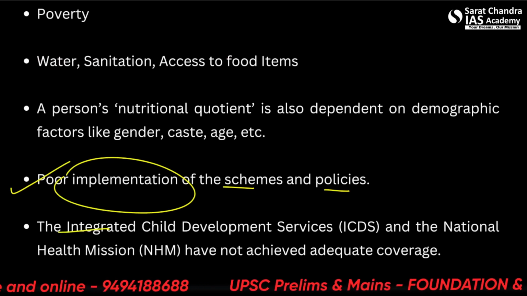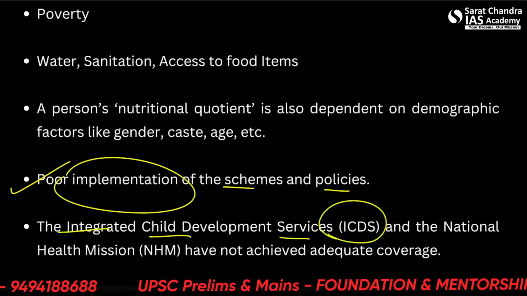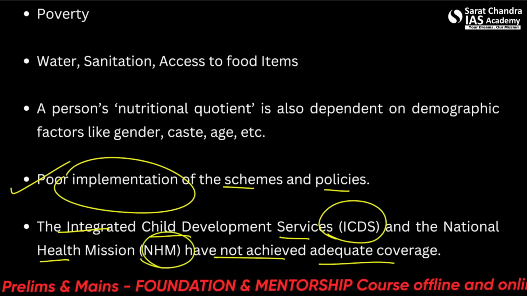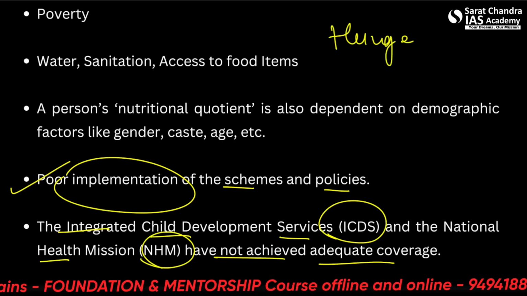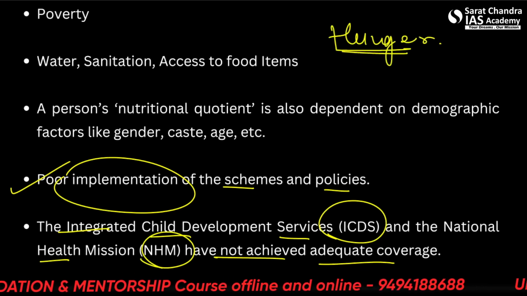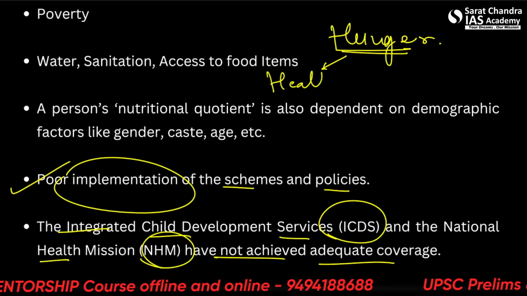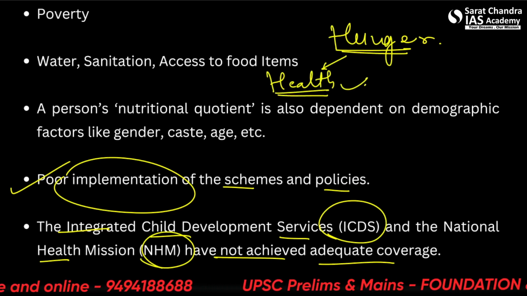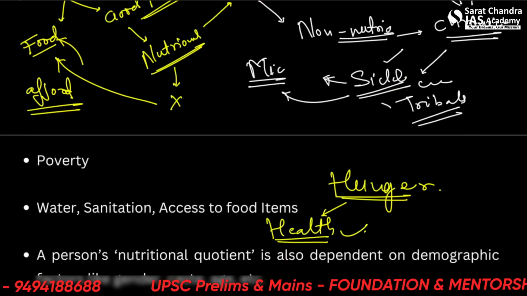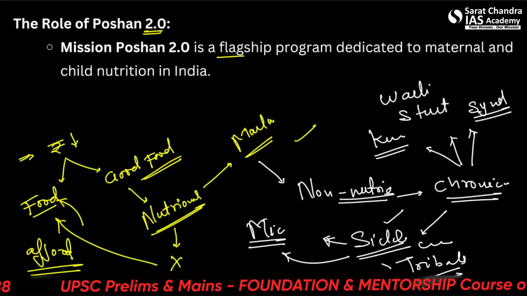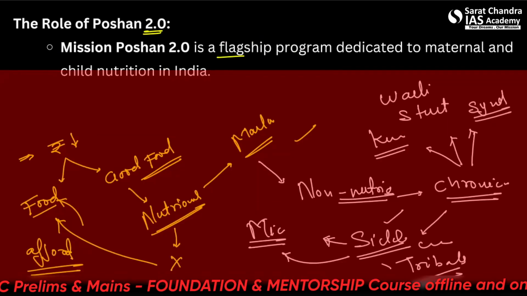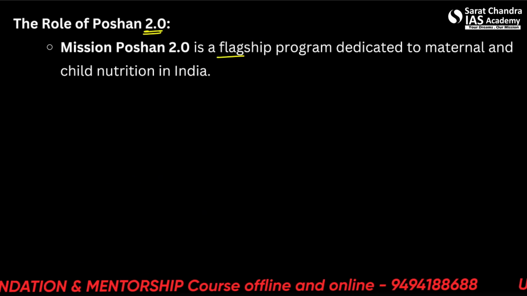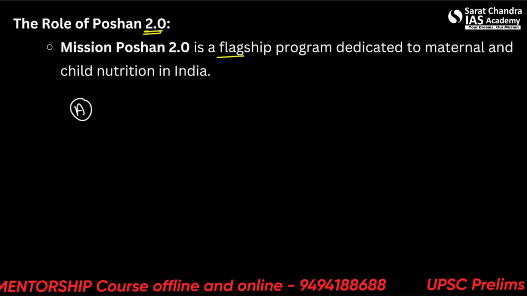Another thing is that the Integrated Child Development Services, such as ICDS, and the National Health Mission have also not achieved adequate coverage. So hunger is not only dependent upon food or food availability, as we already talked about, there is also the health department. So if the health is good, then people will be able to purchase, consume and systematically earn their food. What I am talking about here, let's say one example. So there are two people. Let's say there is a person A. Now A is healthy.